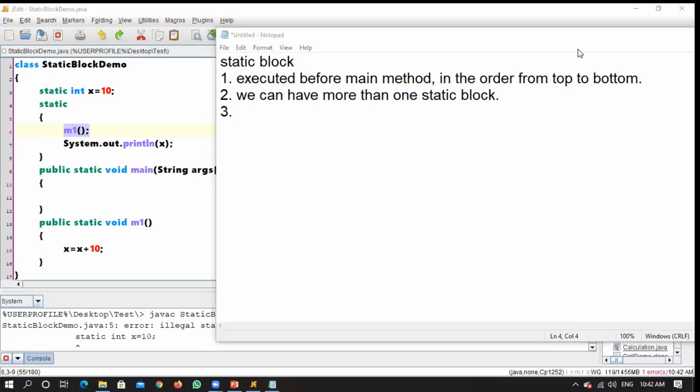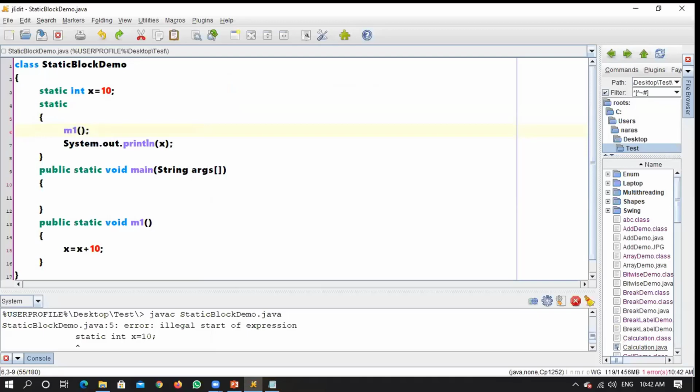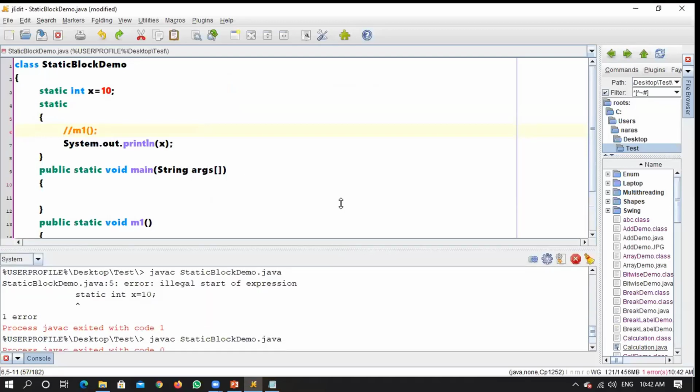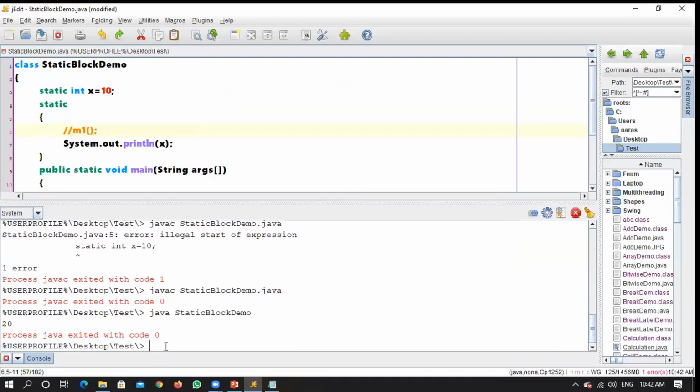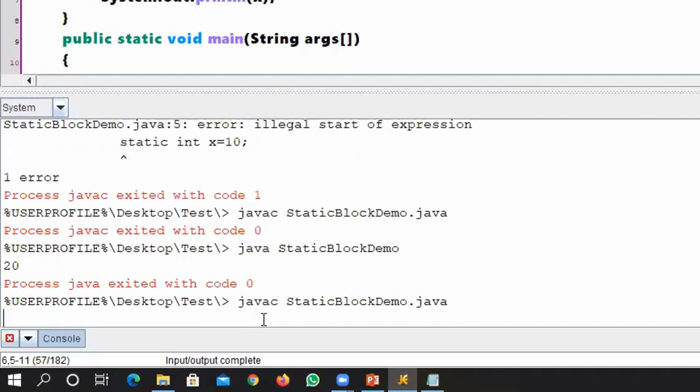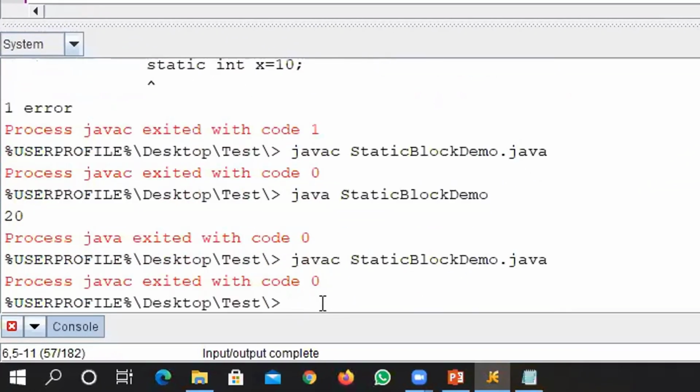Make one more public static void M2. If method m1 was not there, that means if you are not calling this m1 method, say here itself, if I comment this part, then the value of x will not be changed. So when the value of x has not been changed, it will print 10 itself for me.